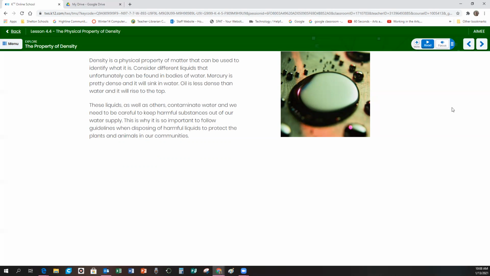Oil is less dense than the water and it will rise to the top. Think about, maybe you've seen in the news in the past that there have been oil spills in our oceans or in the Puget Sound.